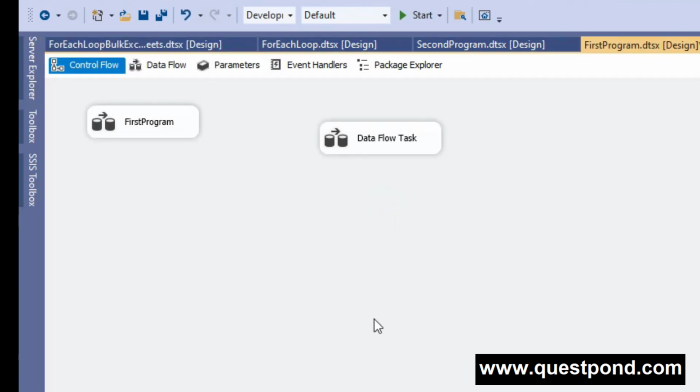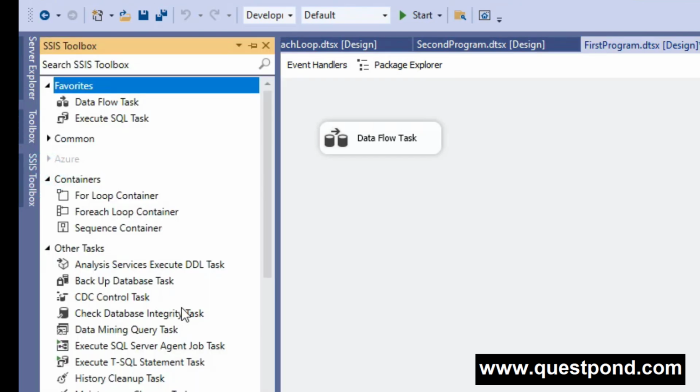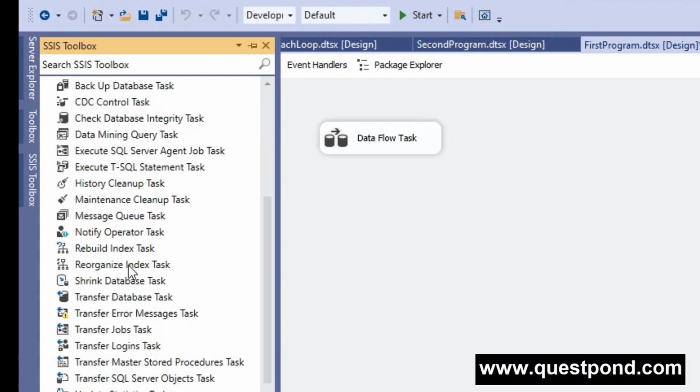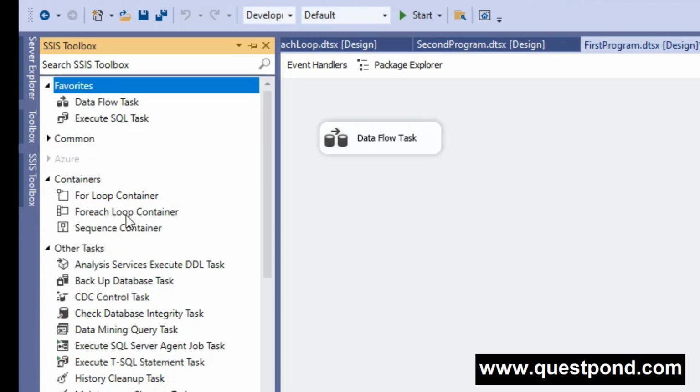right? So in control flow we have three types of components. First we have the containers, you can see that. Then we have the task components, you can see that. Then we have precedence constraints. So if you want to perform any repeated task in a loop, for example sending mails multiple times, then yes, we can go for containers.